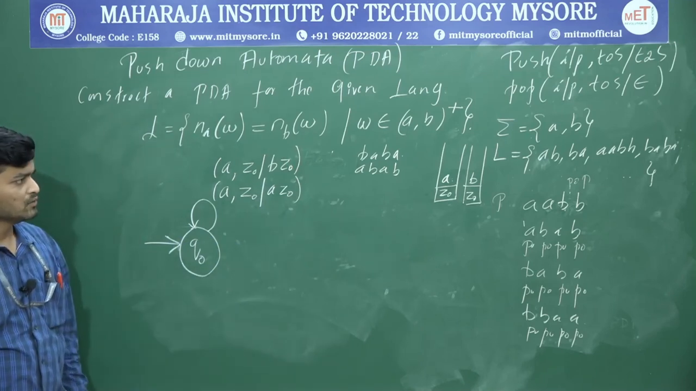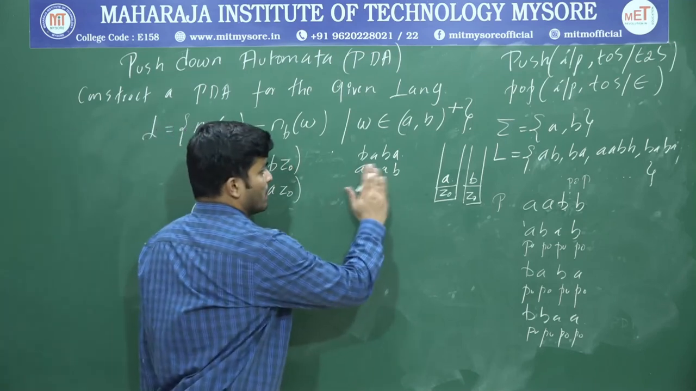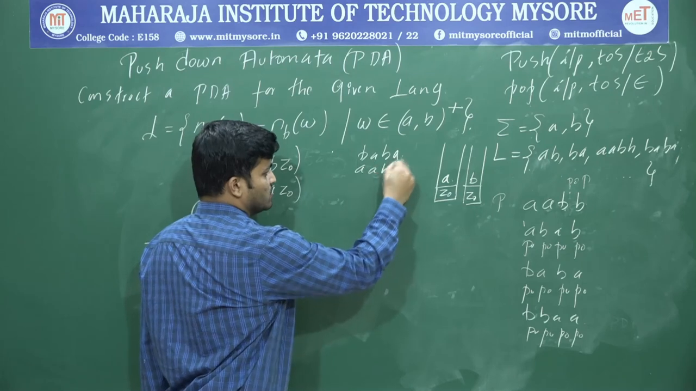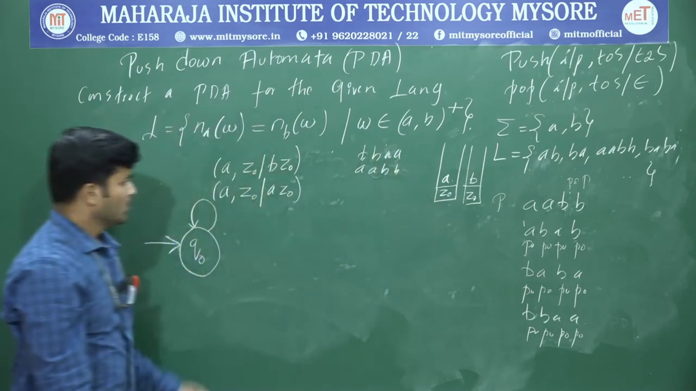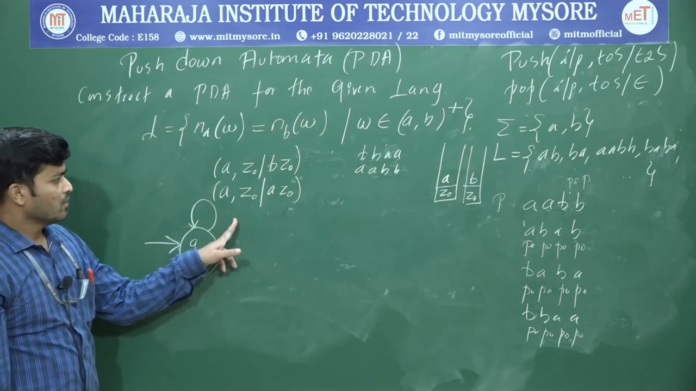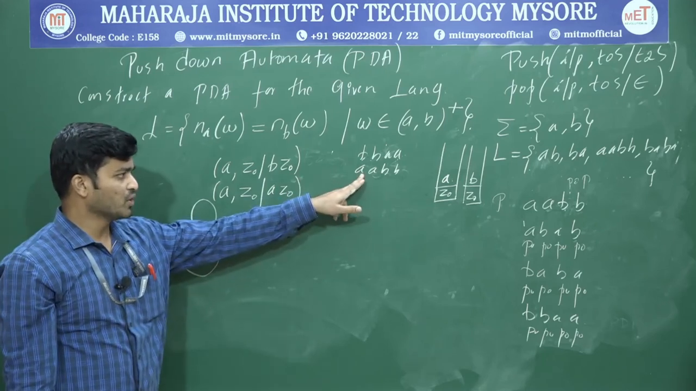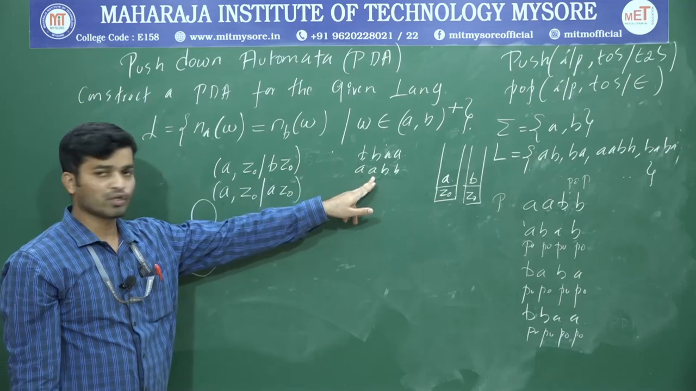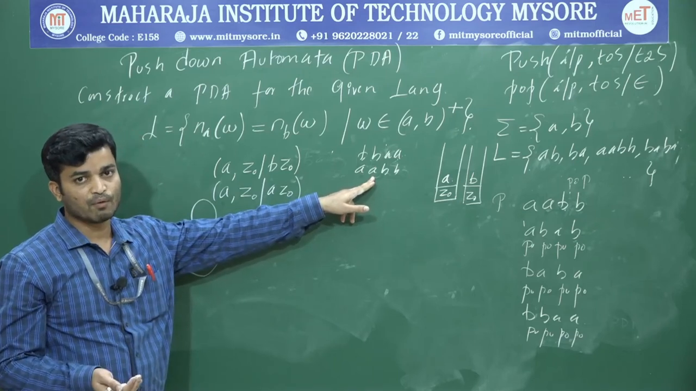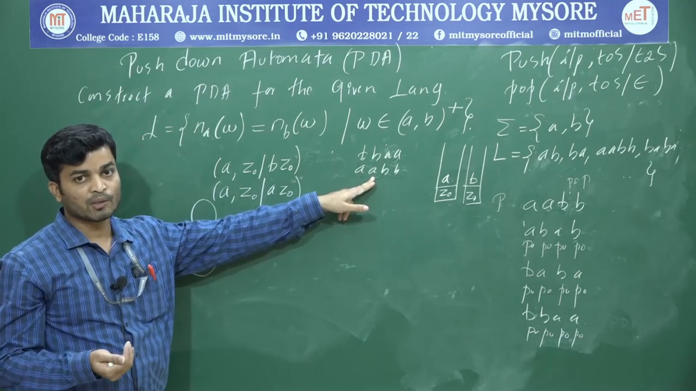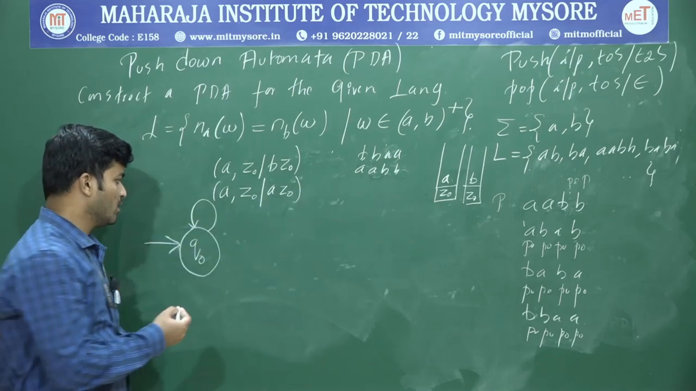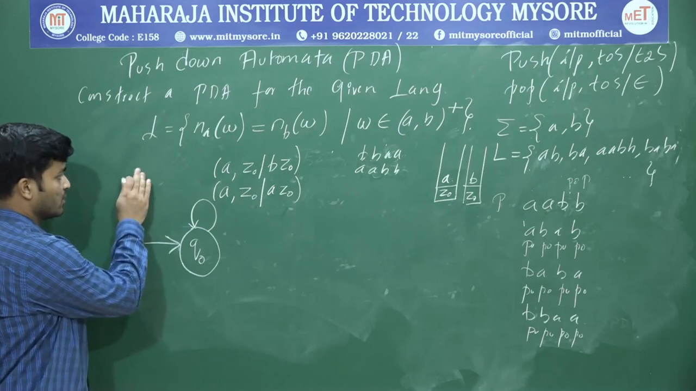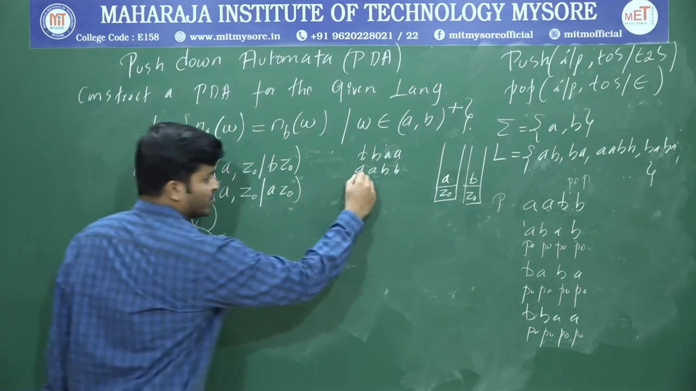Now assume the string is A B B. Now this input is over. Again I got input A. If I got the same symbol, what's the logic? Keep on performing push operation. So again I got A. If I got A again, what operation is supposed to be performed? I'll write over here. So now input is A. This one is over.